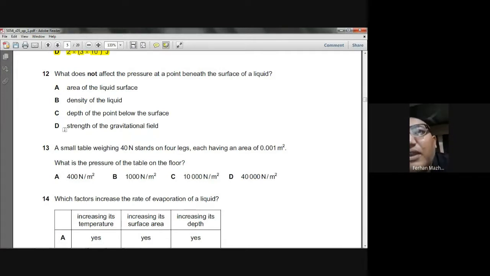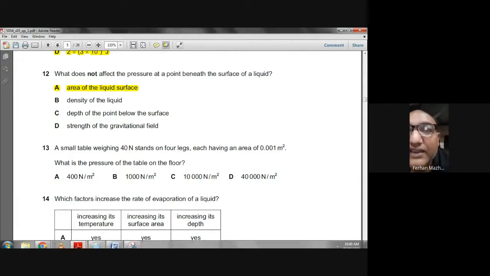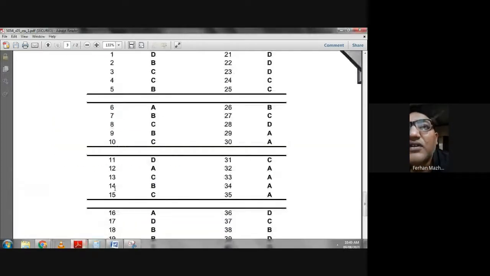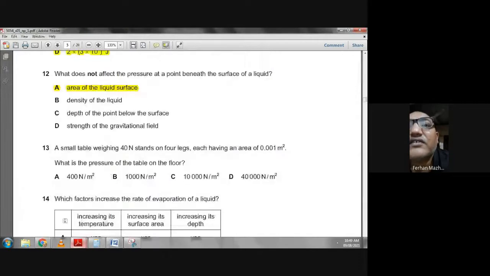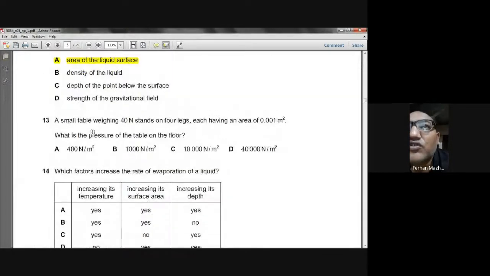So the area of the liquid surface does not affect. Density of the liquid, that affects. Depth of a point below the surface, that affects. Strength of the gravitational field, that affects. Pressure is equal to rho g h. The one thing which does not affect the pressure of a liquid is the area of the liquid surface. So A is the choice. Question number 12, A is the choice. Let's check the marking scheme. A is the choice. Yes. So you understand this question?